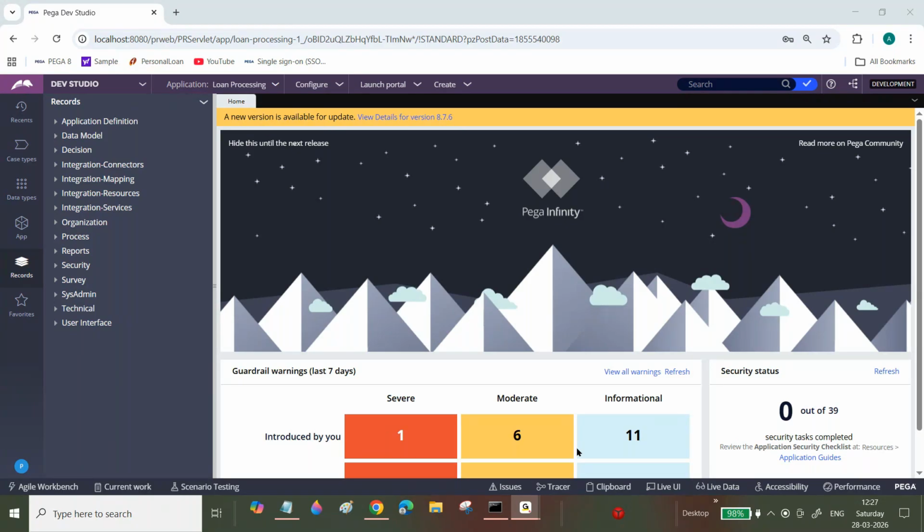Yes, condition in activity, right? In the activity, first step itself, before your logic.